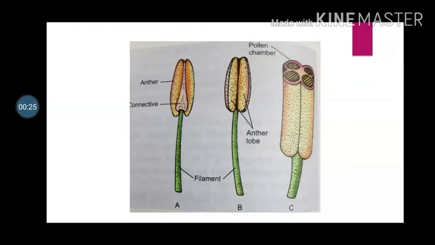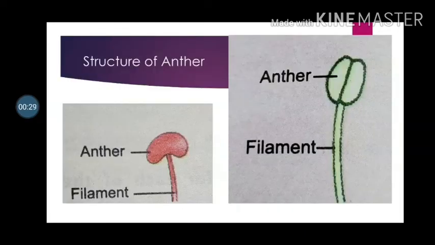Now we will see the structure of the anther. In the immature stage, the anther is made up of a group of parenchymatous tissue surrounded by a single-layered epidermis. The anther is generally dithecous, having two lobes, and tetrasporangiate.